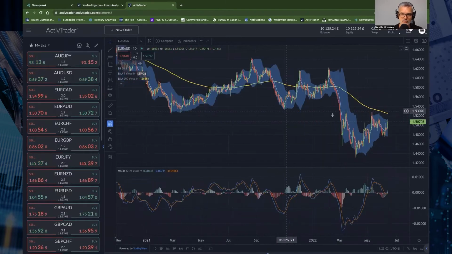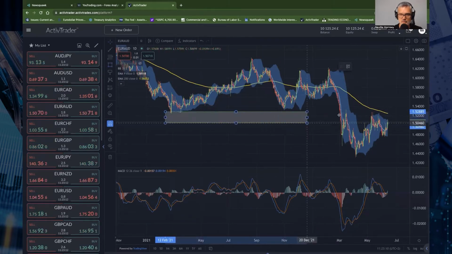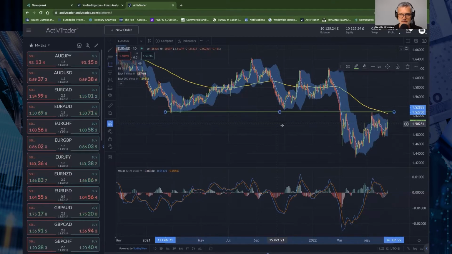Overall, the long-term trend is to the downside. We do have this swing low here from back in February 2021. If we take it to the right-hand side, you can see that we had two attempts at breaking through that old support, and that's now resistance. So euro versus the Australian dollar could get back above this line, back above the 200 period moving average, and then see if we can start moving up towards the 1.559, maybe up to the 1.58.